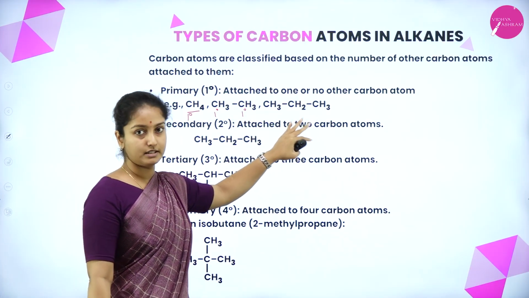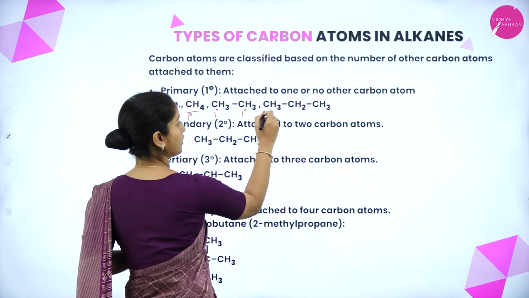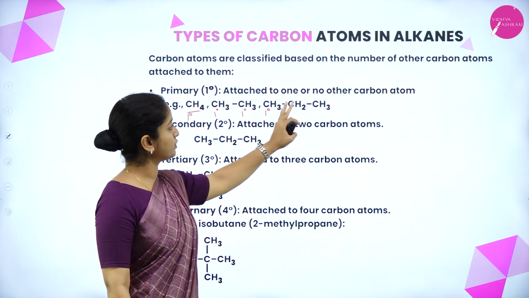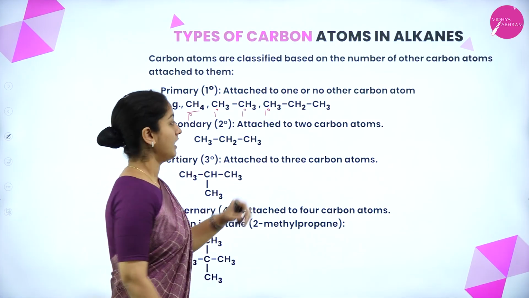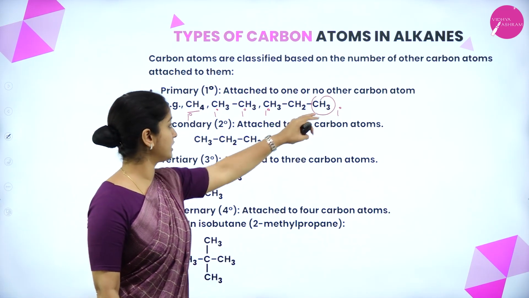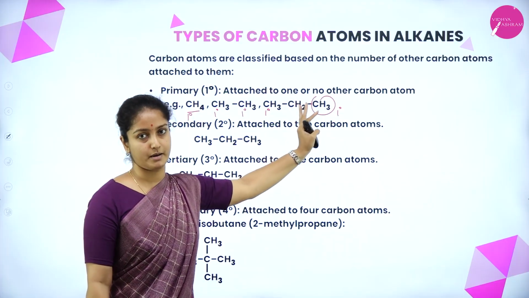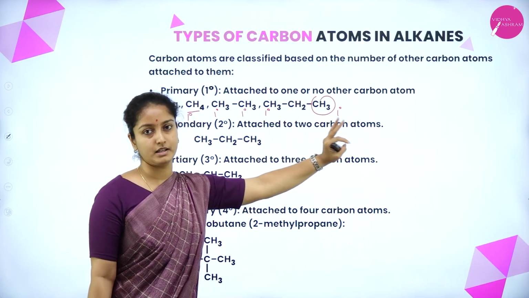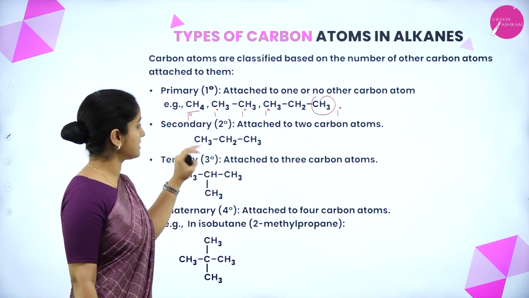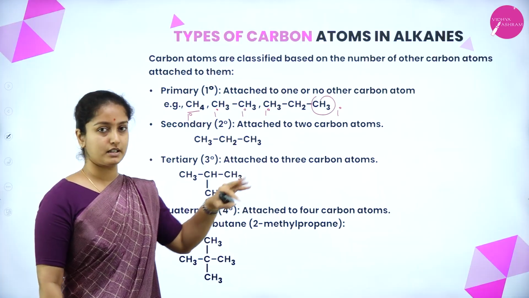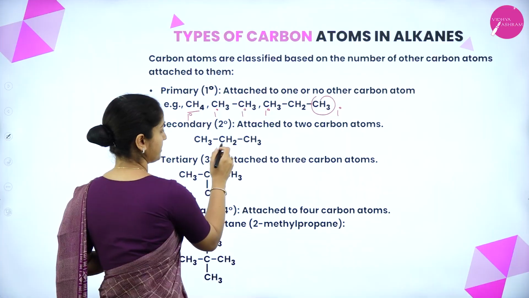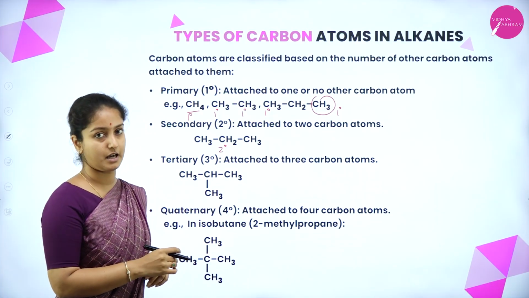Here in propane, there are 3 carbon atoms. If you consider only this carbon atom, it is called primary, as it is attached to one carbon atom. If you consider the other end carbon, you can observe it is also attached to only one carbon atom. So either this or this can be called a primary carbon atom. And in secondary, the carbon atom is attached to 2 other carbon atoms. For example, in propane, the middle carbon atom is attached to 2 other carbon atoms, so it is called a secondary carbon atom.